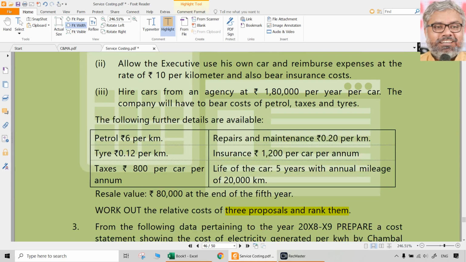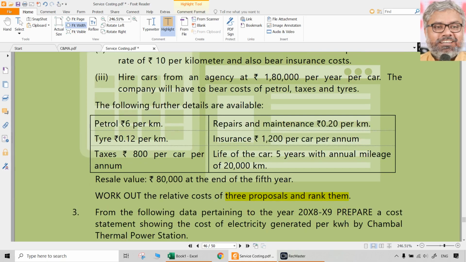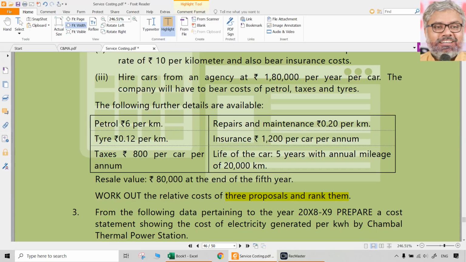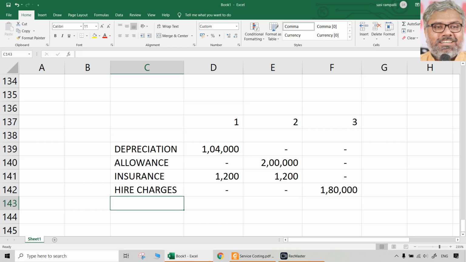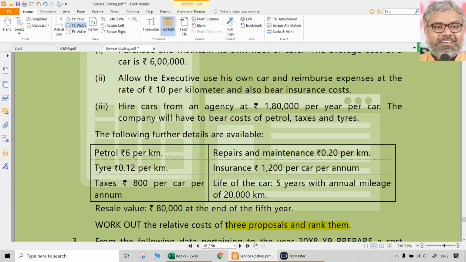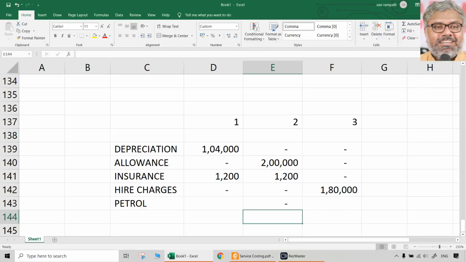1,80,000. But we still have to bear the cost of petrol, taxes and tires. Then, look at the other costs. Petrol. It will not be there in the case of asking the executive to use his own car. We are not going to bear the petrol cost there because we are bearing only insurance cost. Executive will use according to his requirements. We will only reimburse his expenses at the rate of 10 per kilometer.